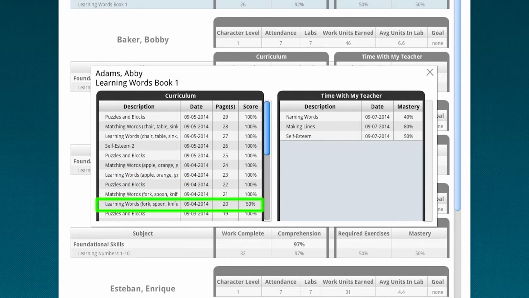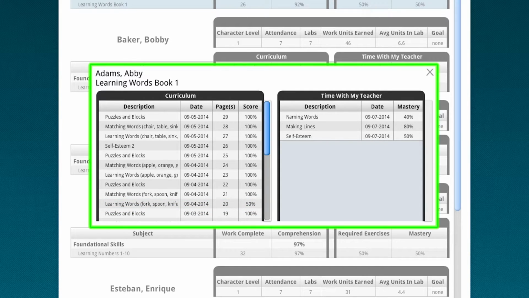You can view all of the lessons that that student has completed. Everything is right there for the teacher, for the administrator, in terms of viewing exactly what that student has done over the defined period of time.